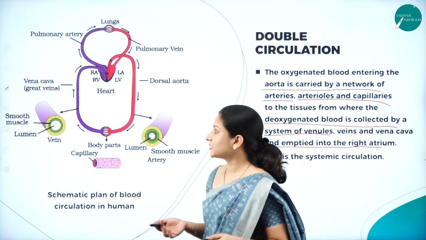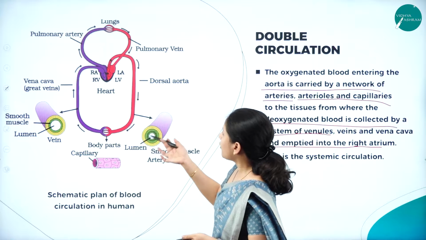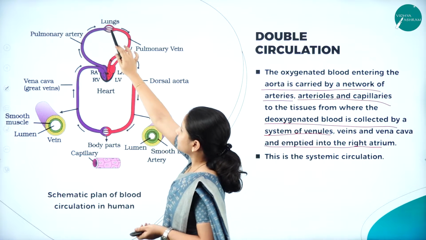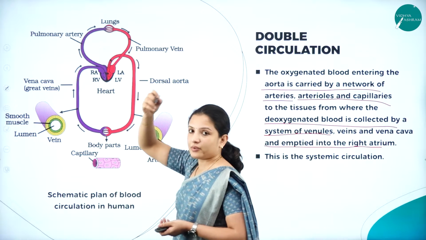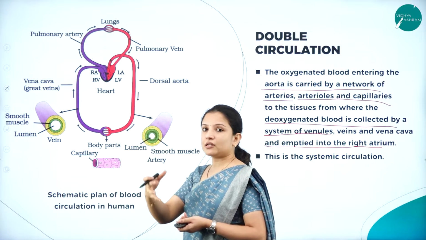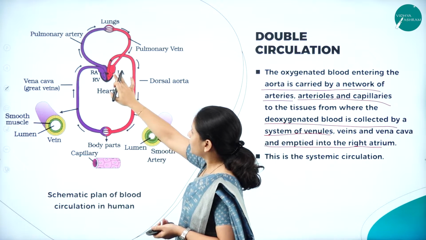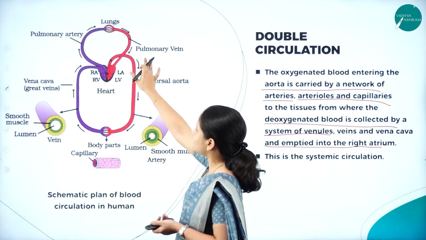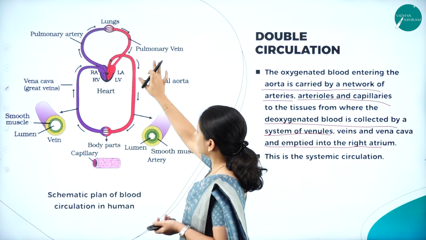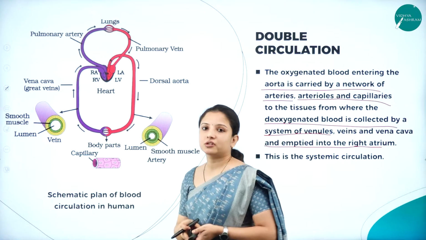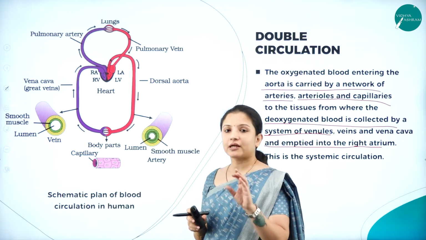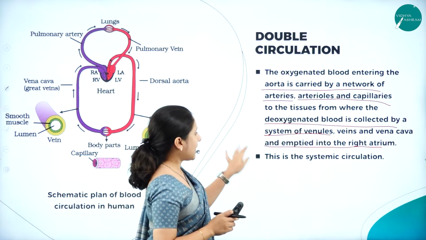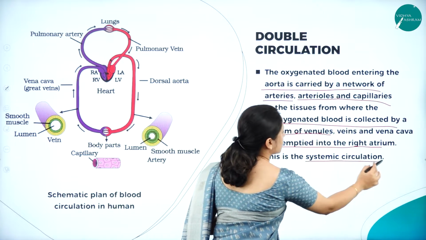For easy understanding, I told you already what happens here. Again the blood collects the oxygen from the lungs, carries it to the left atrium and the left ventricle, and from the left ventricle it travels through the aorta, and from the aorta it gets deposited in different body parts. That process occurs here, and that is nothing but systemic circulation.